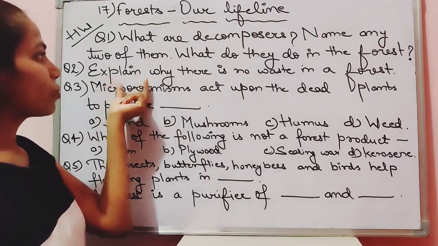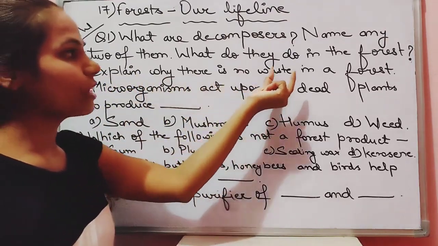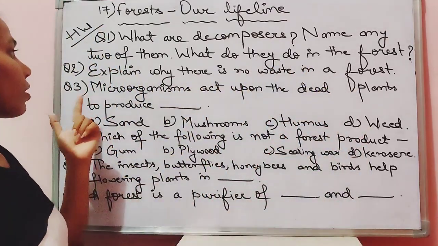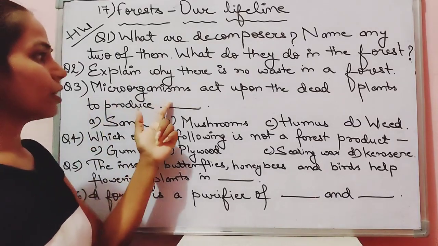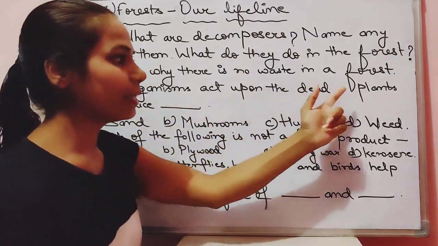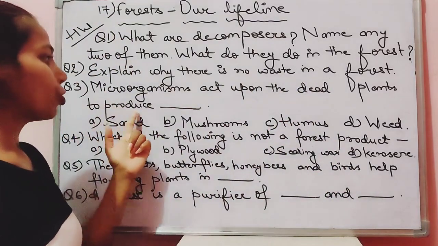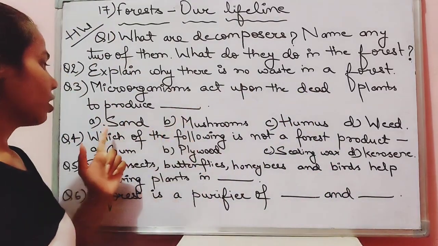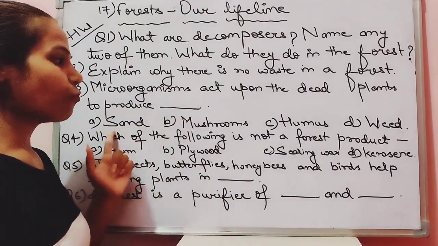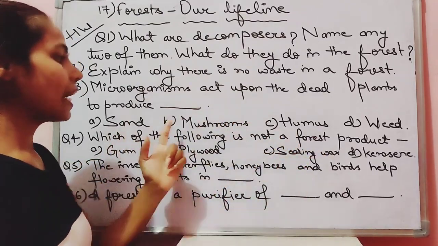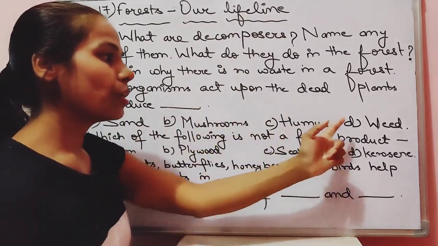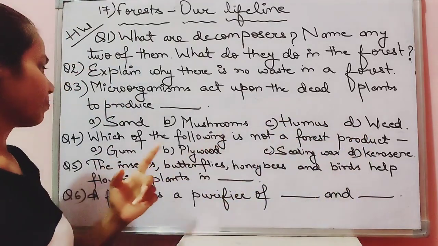Second question, explain why there is no waste in a forest. Third question, microorganisms act upon the dead plants to produce dash. MCQ question it is. 4 options are given. Sand, mushroom, humus, weed. You have to write any one.